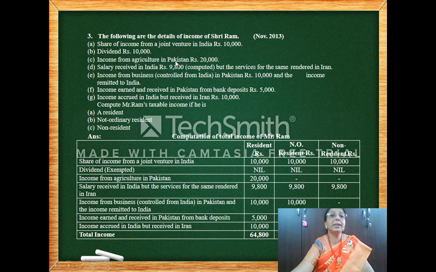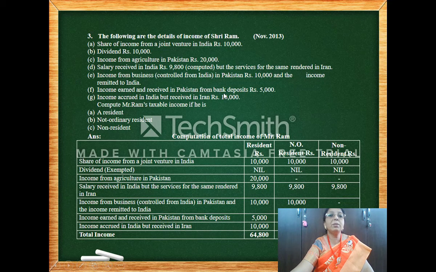Agricultural income from Pakistan. So this is from any other source, so for the first column alone. Salary received, the word received came. So received in India. So for services in Iran, source is Iran but it's received in India. So taxable for everyone. Income from business, controlled from India. So it's taxable for resident and not ordinarily resident.